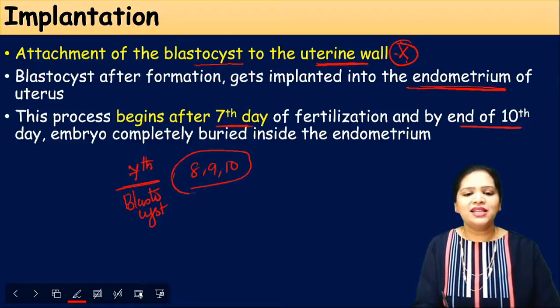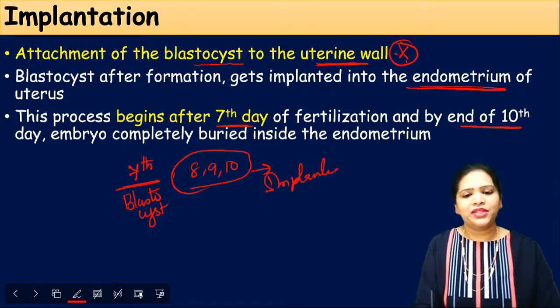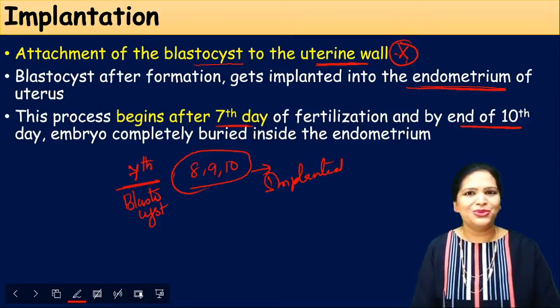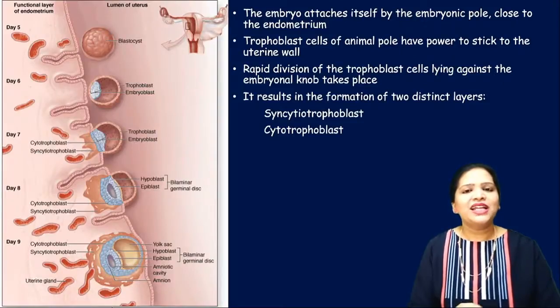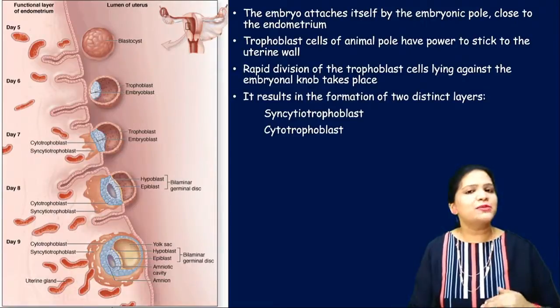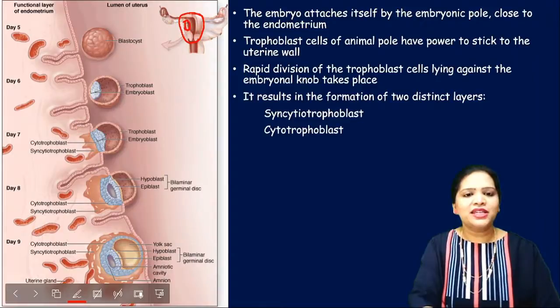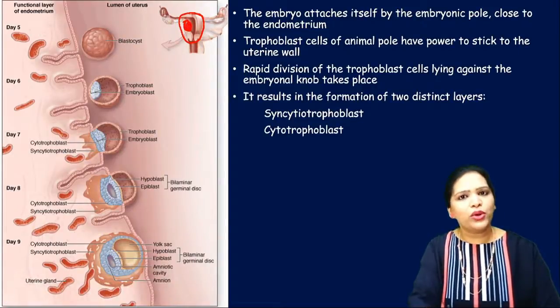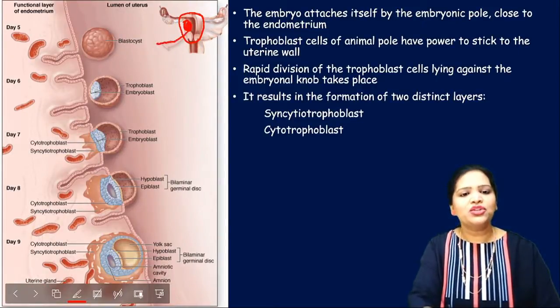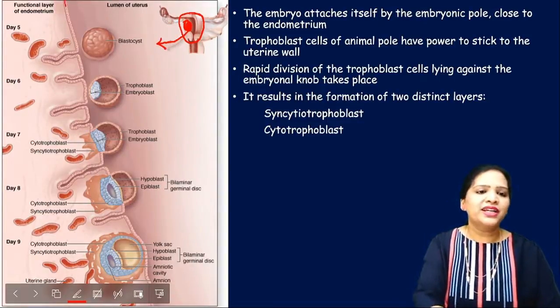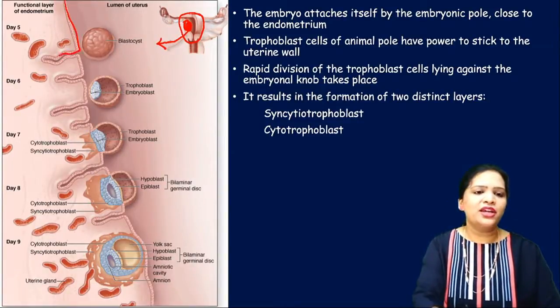So in these 3 days, this will go and get implanted in the endometrium wall. Okay, fine. Now let us see how it occurs. This picture explains beautifully how this implantation occurs. Look here, this is the uterus. Suppose implantation is going to happen here, this is the enlarged picture of this region. These cells are the endometrium walls.